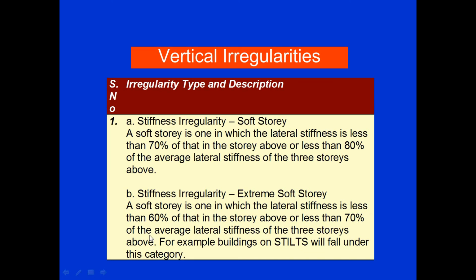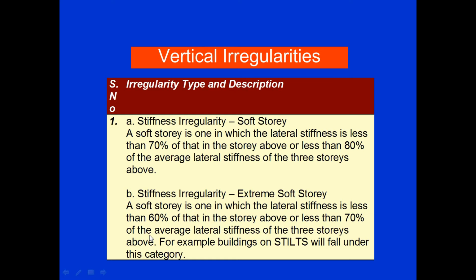Today we will study the next part of Unit 2, that is the vertical irregularities. In the last lecture we saw the various irregularities associated with buildings which come about because of earthquakes. We have already seen the plan irregularities. This is the second type of irregularities.